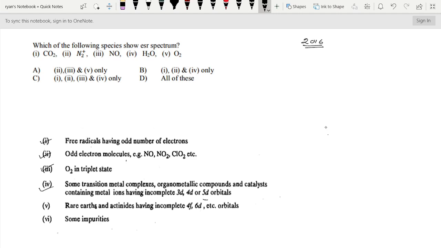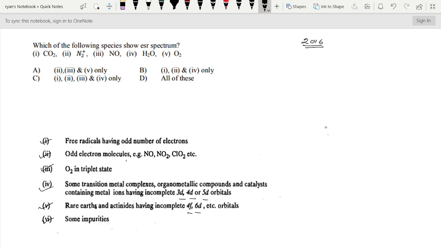And the fourth point, some transition metal complexes, organometallic compounds and catalysts containing metal ions having incomplete 3d, 4d and 5d orbitals. Fifth point, rare earths and actinides having incomplete 4f and 6d orbitals. And the sixth, some impurities.